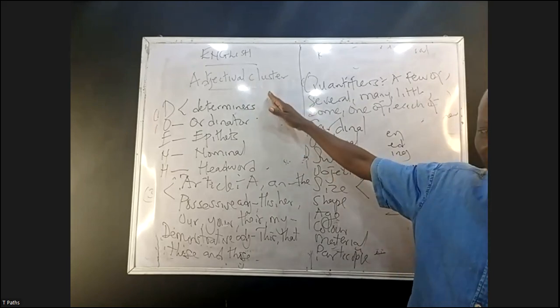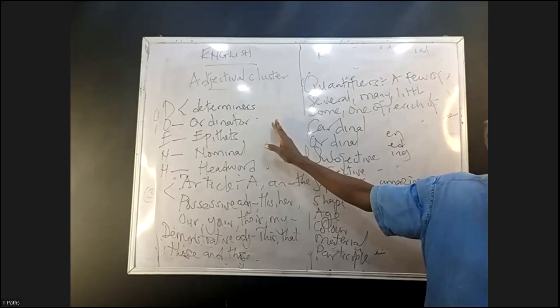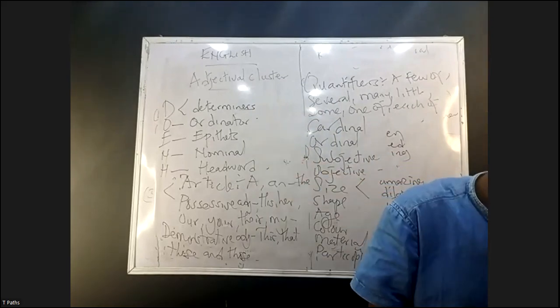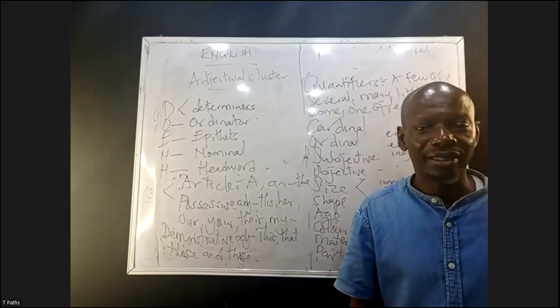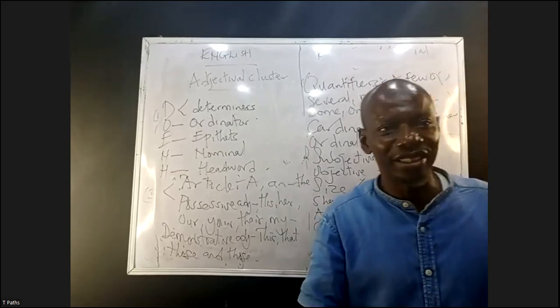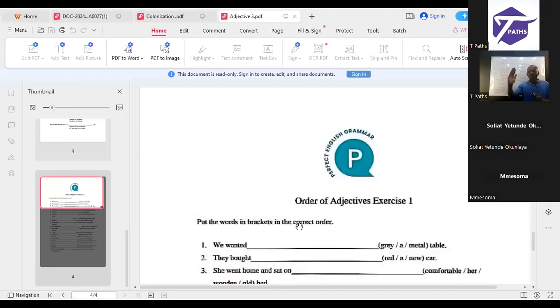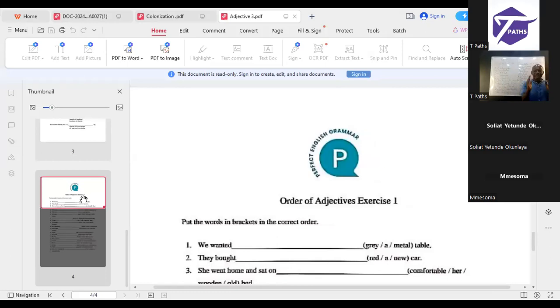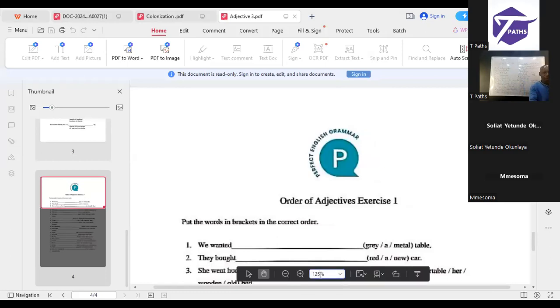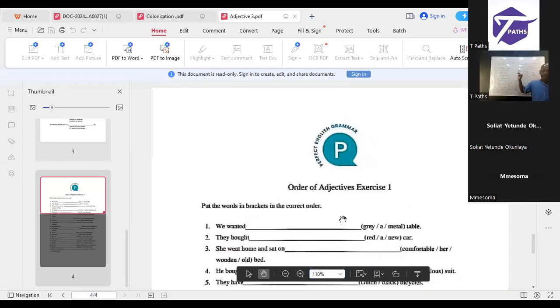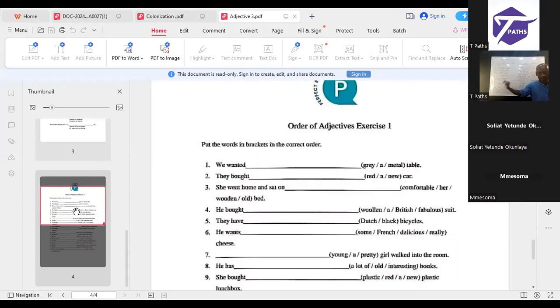Let's check some of the exercise on it. Now remember, don't forget what we said earlier on. Sequence means what? Arrangement of multiple adjectives to describe a noun in a sentence. And the usual pattern or formula, I gave you two. The first one I gave you is what? Opinion first, size, shape, age, color, material, participle.